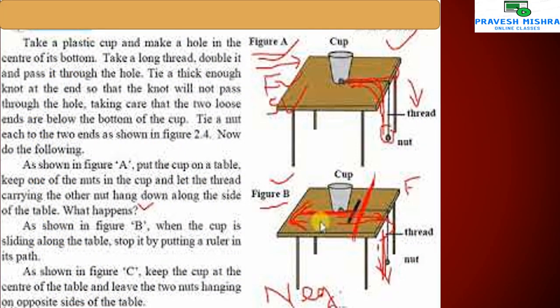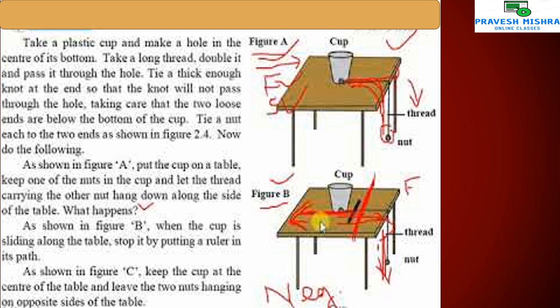Here you can see the activity in the table, A, B. So first one, the cup over there, right?